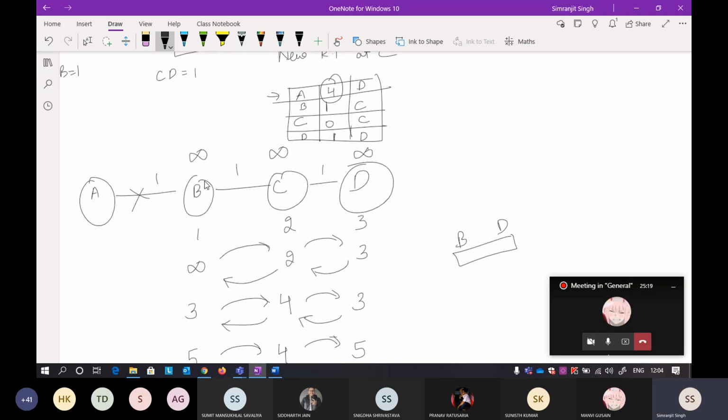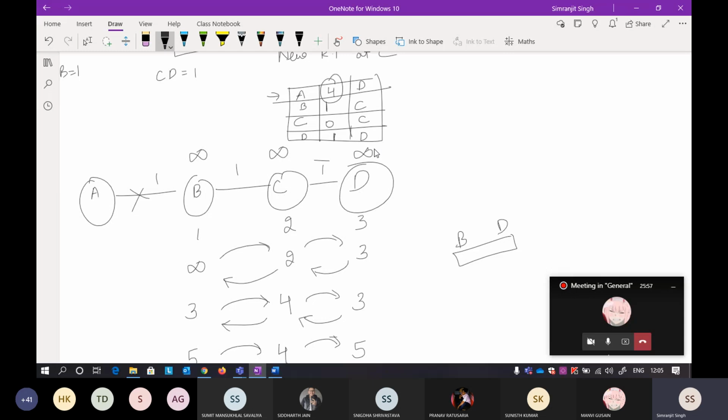If you are somehow able to tell B that my path is through you only, now B will understand that C does not have any extra path, so it will transfer the infinity onto C. It means that your path is also finished because my path is finished. In a similar way, C will also exchange the infinity with D, because it will understand that the path that previously existed between B and A is now finished. Now D's path is through C and C's path is through B, and B's path is finished. So again C will also transfer infinity to this one.